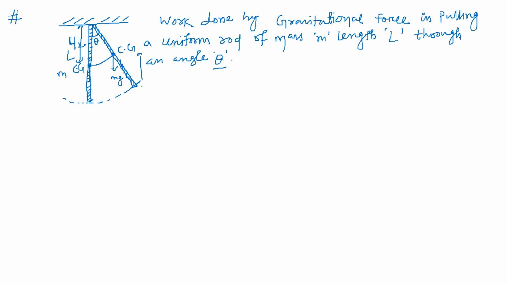Let this distance be h. I raised the center of mass to a height h. That means the work done by gravitational force is equal to minus mgh, and in place of h we'll write L by 2 into (1 minus cos theta), as we found out.